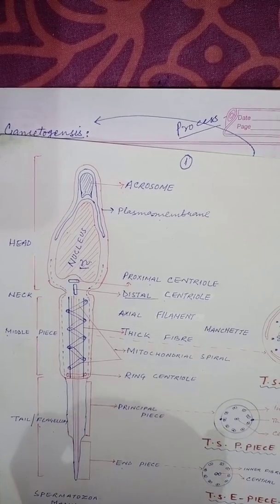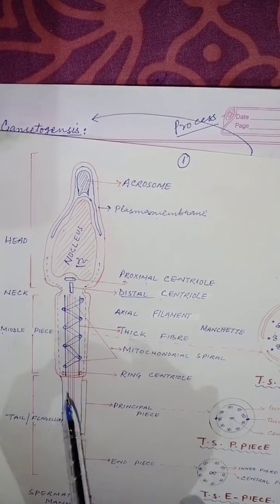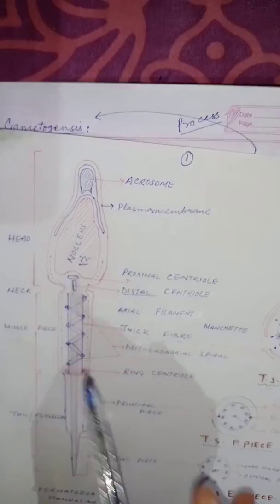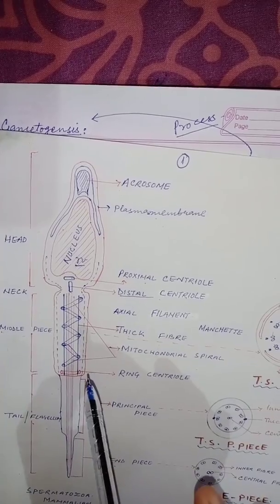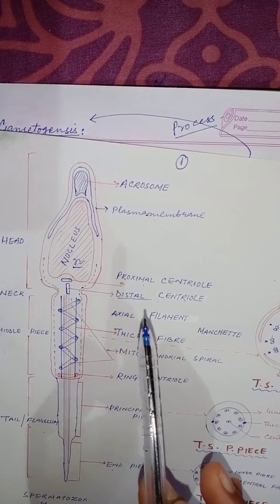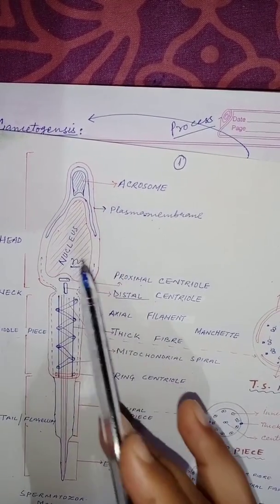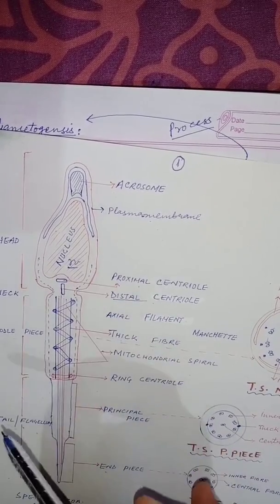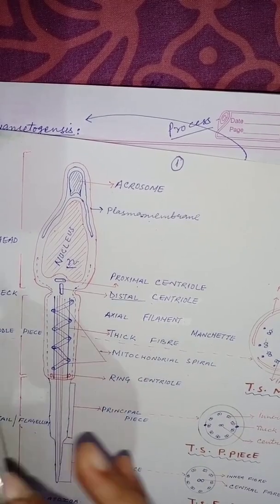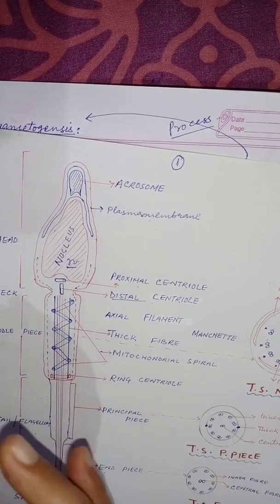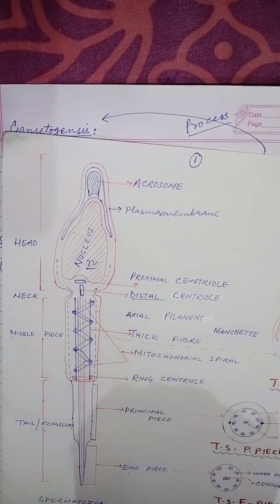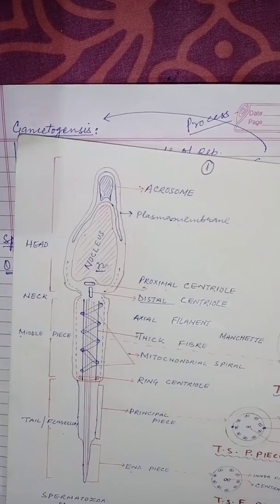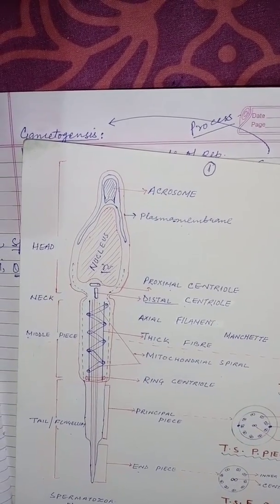During spermatogenesis, most of the structures which are normally found in a normal cell are not seen there. For example, we have no Golgi bodies, as the Golgi bodies are converted into the acrosome, or the acrosome is derived from the Golgi bodies, which we will see during the process of spermatogenesis. Thereafter I would be coming to the process of spermatogenesis.